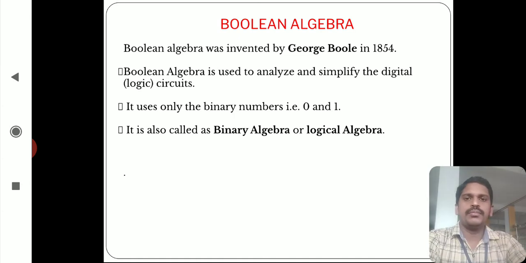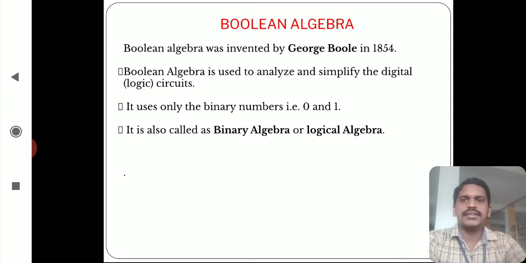You know about the Boolean function or Boolean expression. A Boolean expression is a combination of Boolean variables, like input variables, that are logically ORed or ANDed depending upon which logic you have to use.